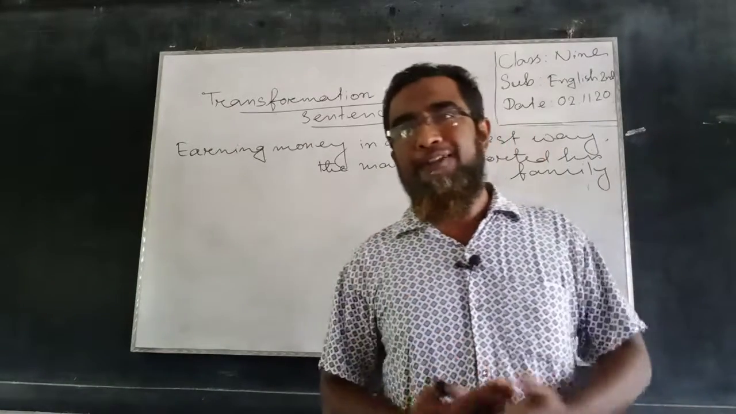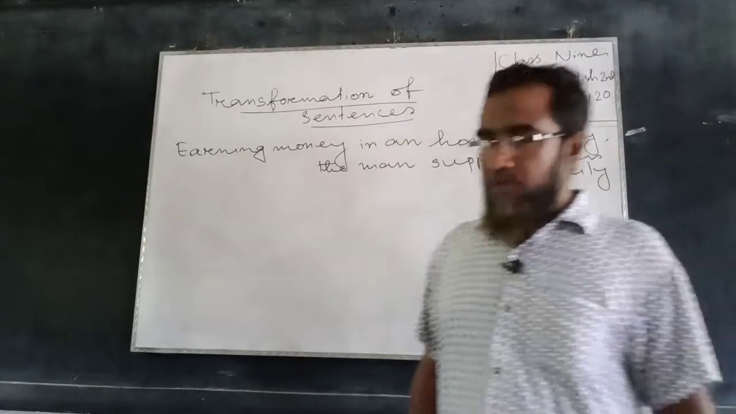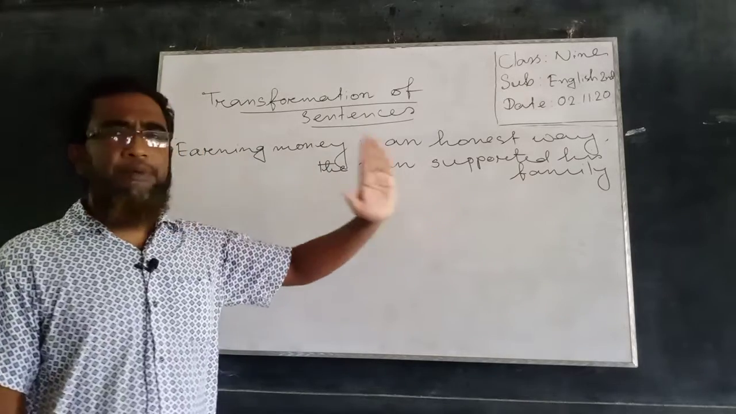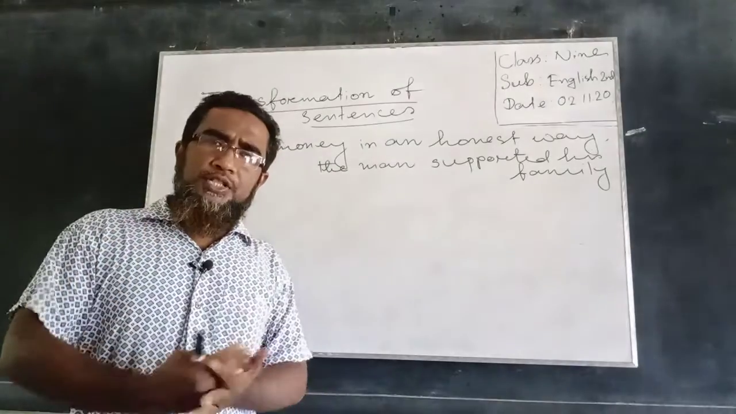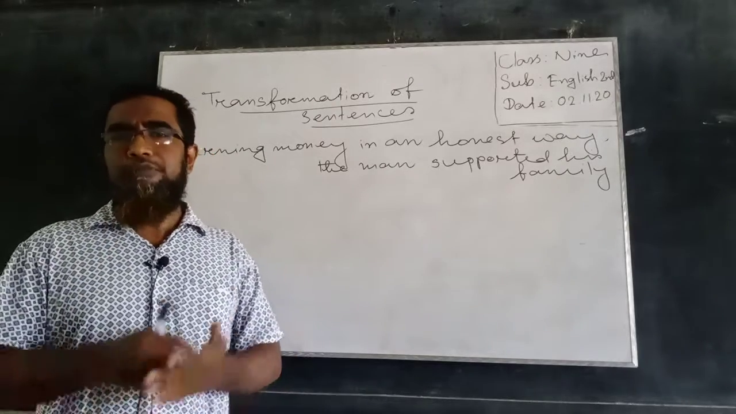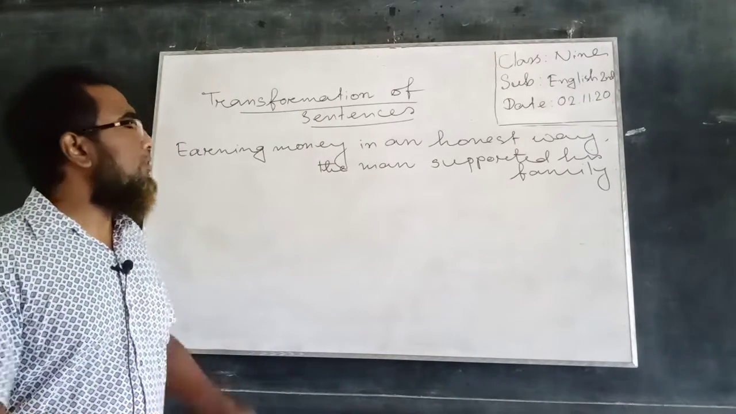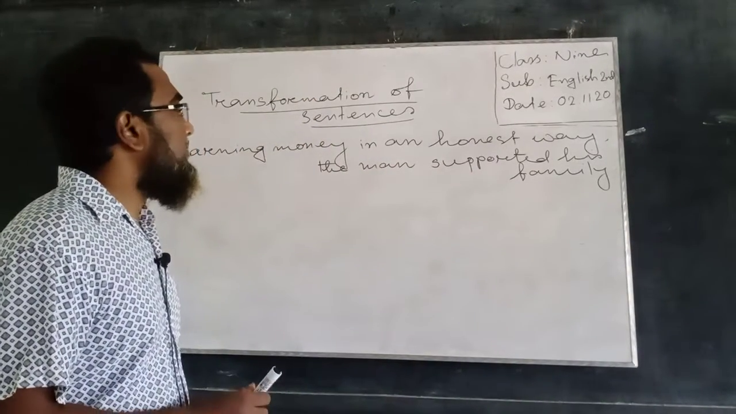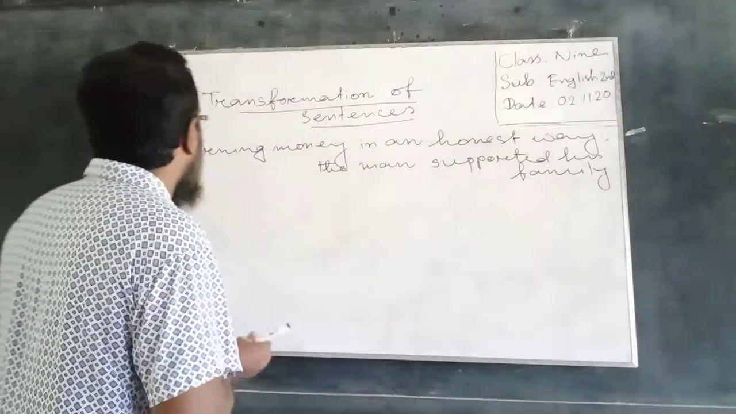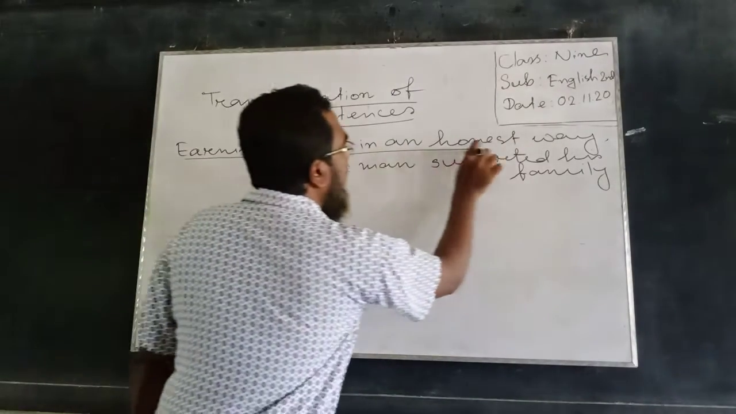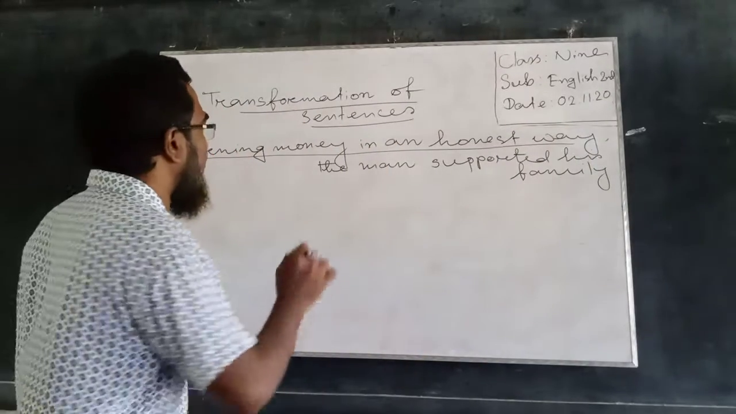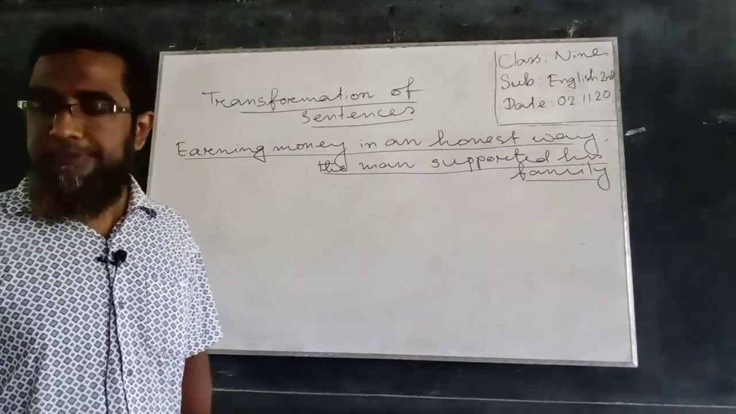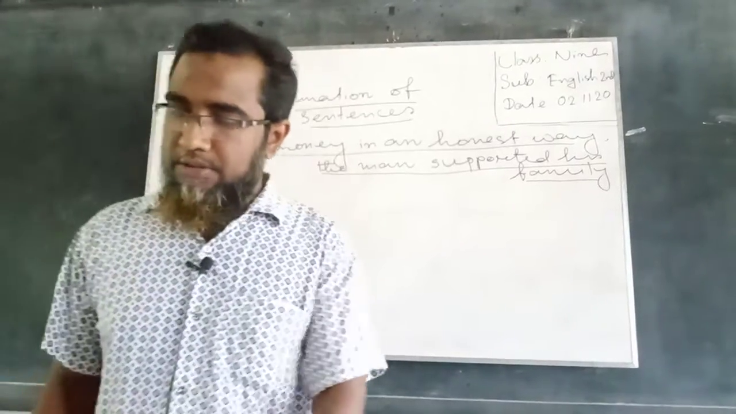So first you have to identify which sentence it is, whether it is simple, complex or compound, and we have to judge it, keeping in view the definition of the sentences. So if we analyze the sentence, we can see the sentence has two parts, namely earning money in an honest way, and another part is the man supported his family.